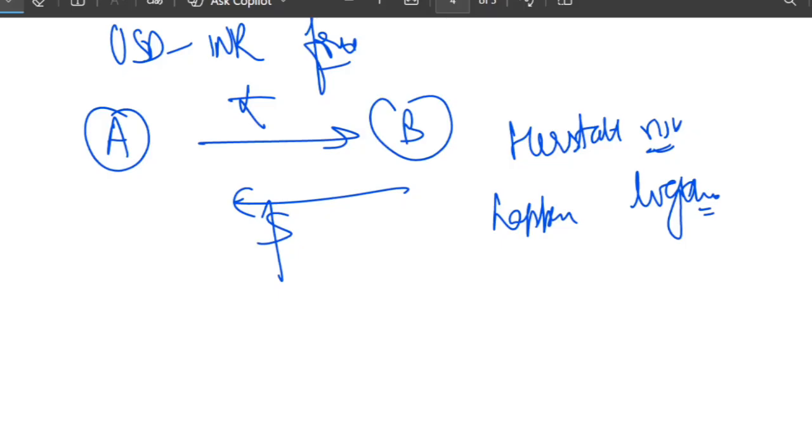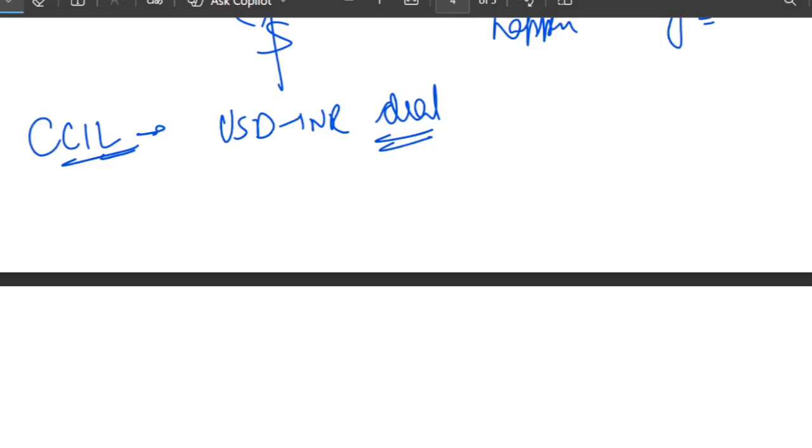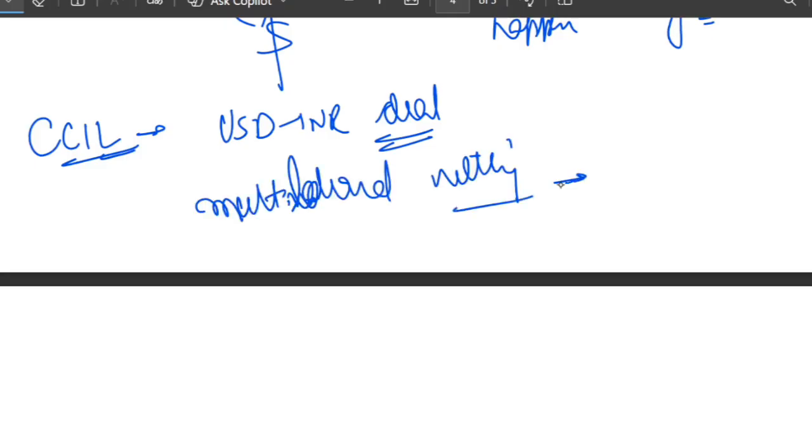How it works: first of all, CCIL, Clearing Corporation of India Limited, takes all the US dollar and INR deals from different banks. It does multilateral netting, so that each bank pays only the net amount.